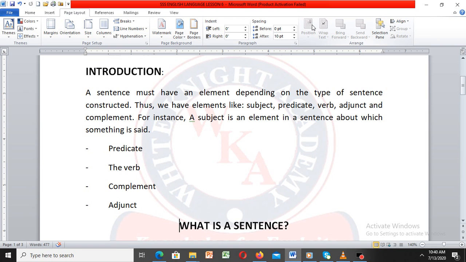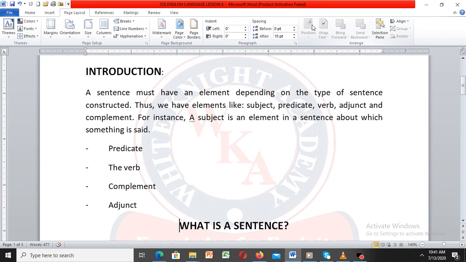Then we have a predicate. A predicate is an element in a sentence which says something about the subject. The predicate is the part which contains verbs and other complements. E.g., 1. The man is my father. 2. The girl has cleaned the room. You get that?